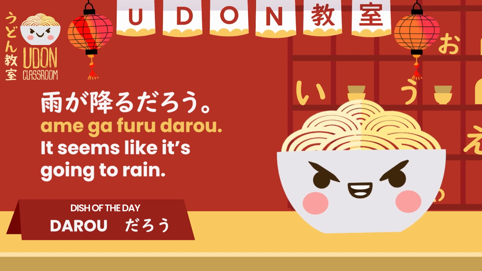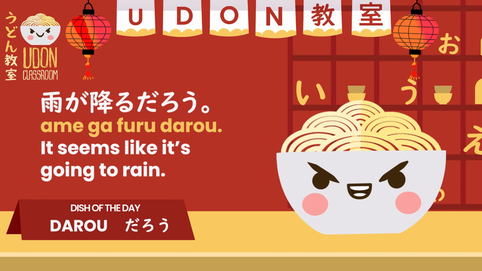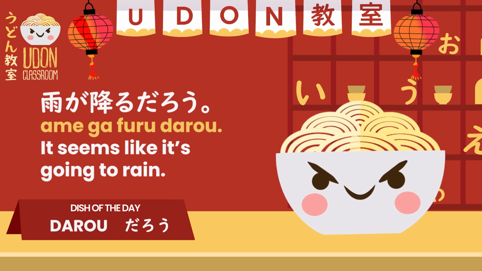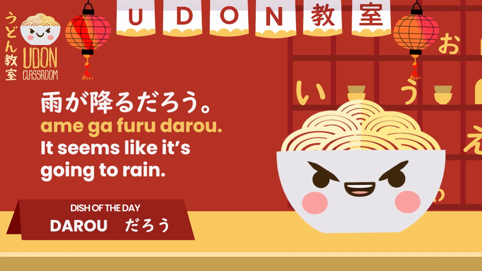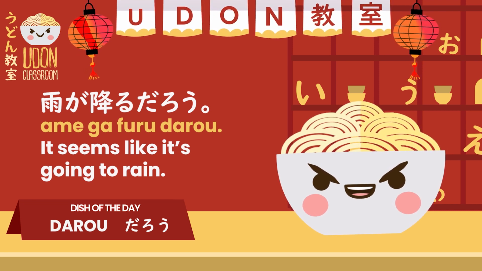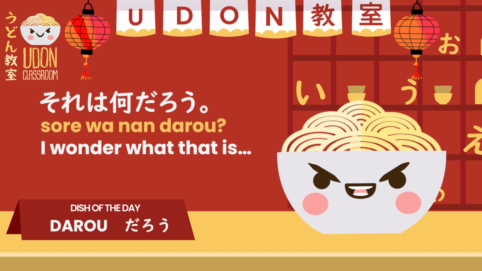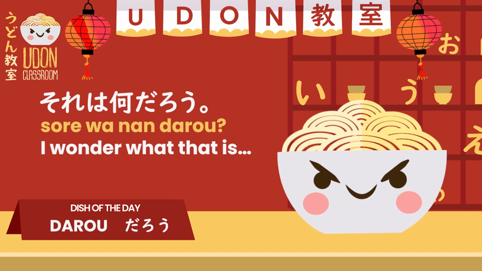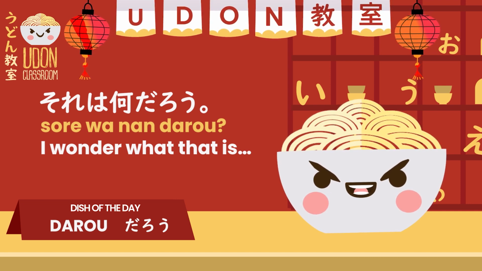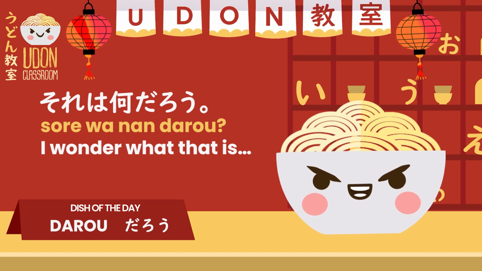When spoken in a questioning type of tone, Ame ga furu daro? It is asking for confirmation from whoever the speaker is talking to. Otherwise, it expresses what the speaker is thinking, in this case, that it's likely to rain. So, now let's have a look at when it's used with questions. それは何だろう? I wonder what that is. So guys, as you can see, there's some cases of how it can be used.